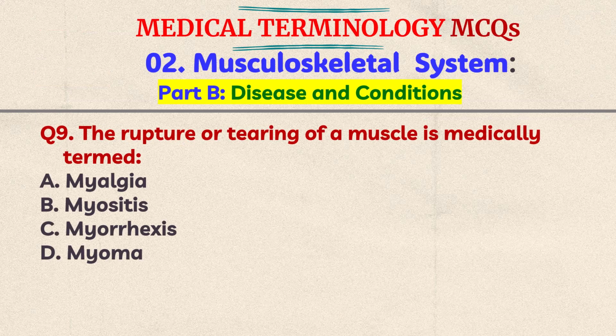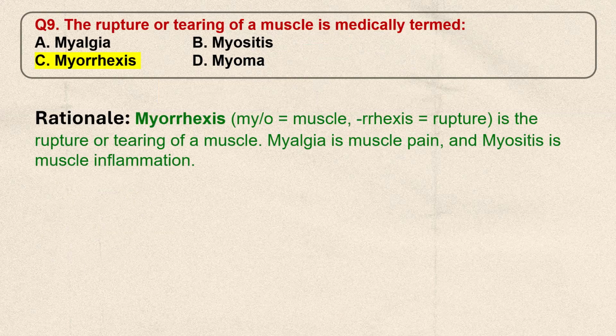Question number 9. The rupture or tearing of a muscle is medically termed A. Myalgia, B. Myositis, C. Myorrhexis, D. Myoma. Think the answer. The correct answer is C. Myorrhexis. In myorrhexis, myo means muscle, rrhexis means rupture. So it's the rupture or tearing of a muscle. Myalgia is muscle pain and myositis is muscle inflammation.